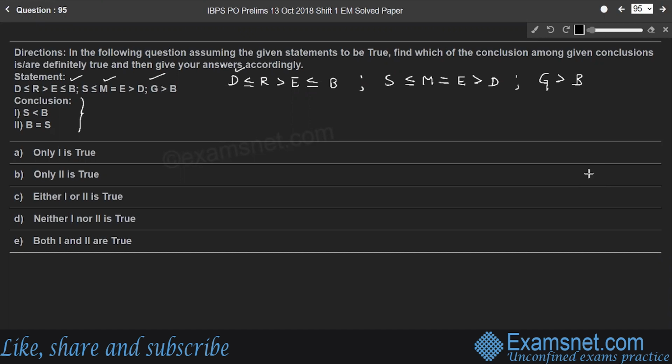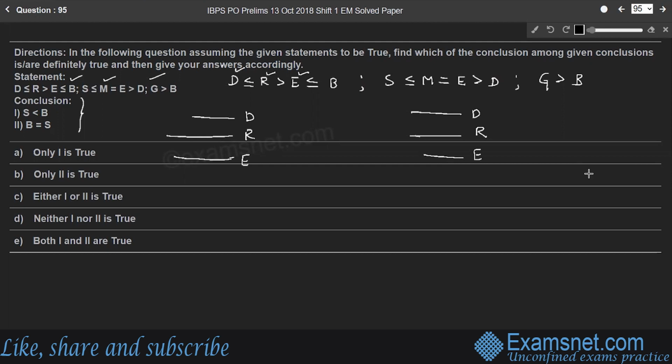So let me consider D as a line, which is less than or equal to R. So here in first case, D is less than R. In the second case, D is equal to R, right? So next part, R is strictly greater than E. So let me draw a line E here, where R is strictly greater than E. In second case, R is strictly greater than E, right?